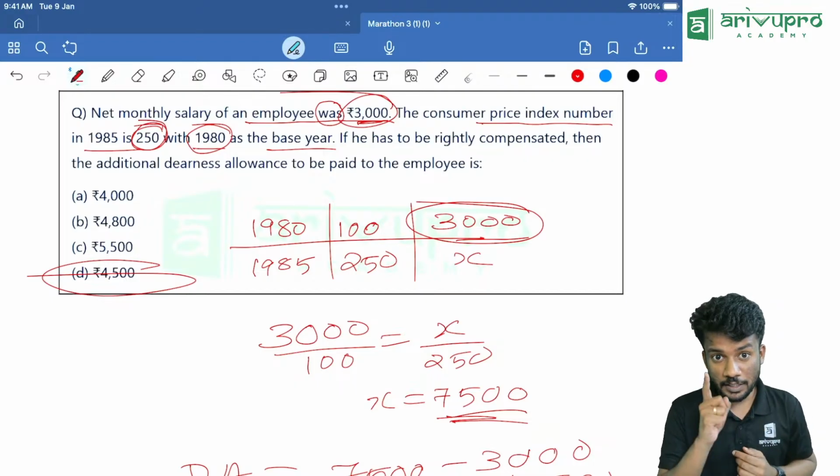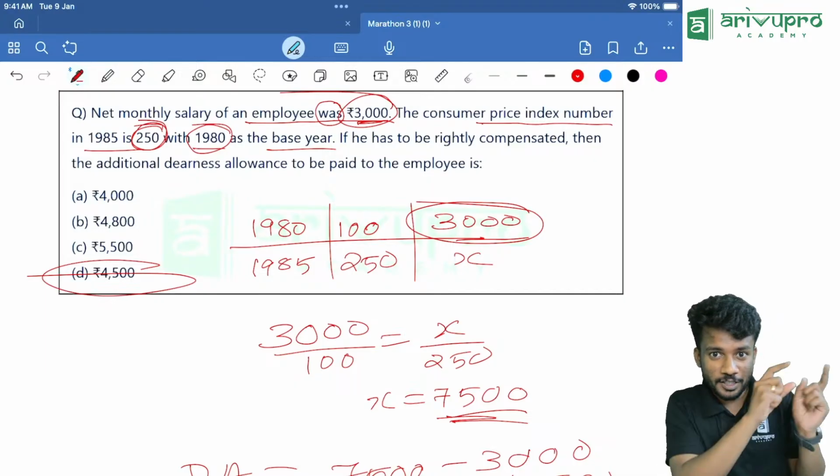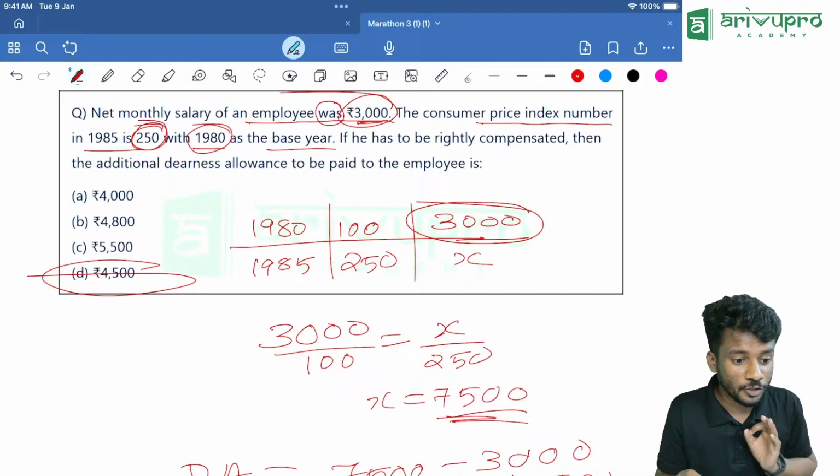And also, I'm telling you, study the extra formulas. That is also important. They can directly ask you a question based on this. What is CIN? Last attempt they asked what is the chain index number.